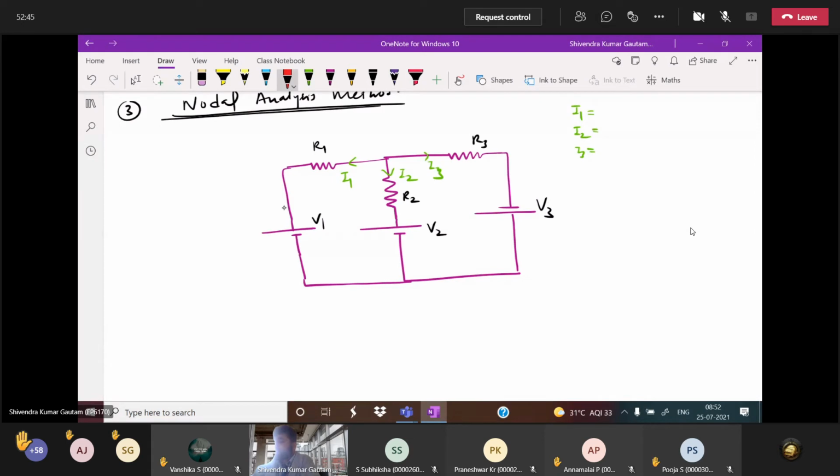This is not the junction. Is this also a junction? You see only 2 branches are intersecting. This is the junction. You see, this is the junction point and this is the junction point. 2 junctions. Please try to identify the number of junctions. If you cannot do this also, then nothing you know about electricity. 2 junctions. How many loops are there in this circuit? Can anybody tell me? How many loops are there? Can anybody tell me? 2 loops.